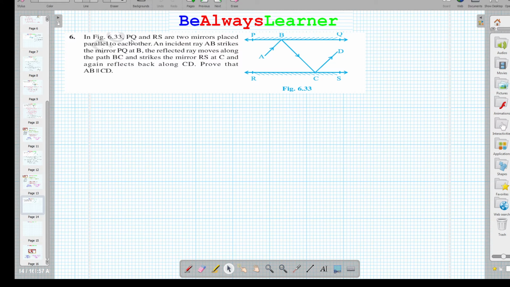The question is: in the figure, PQ and RS are two mirrors. Here, PQ and RS are two mirrors placed parallel to each other.